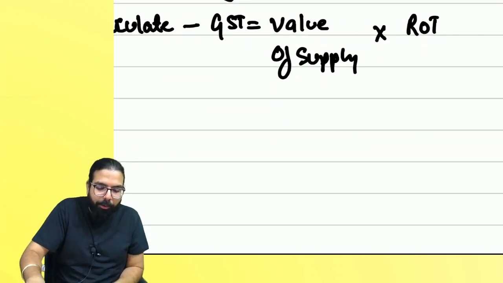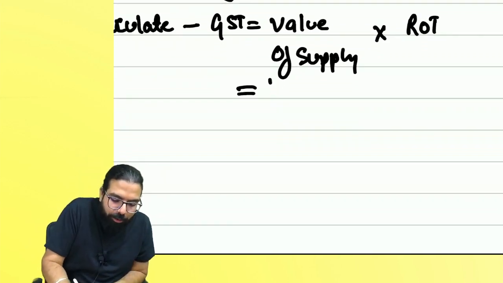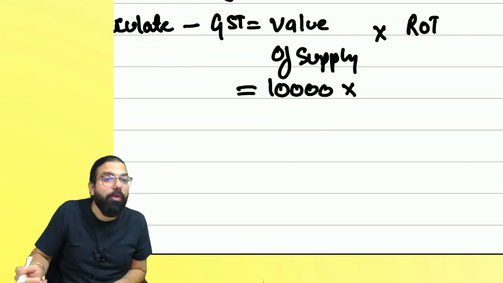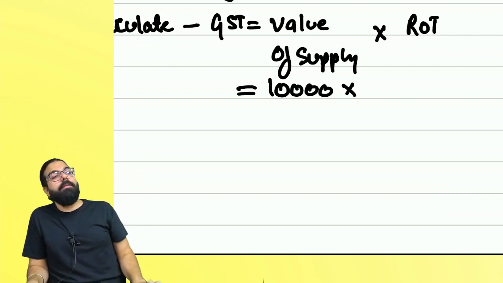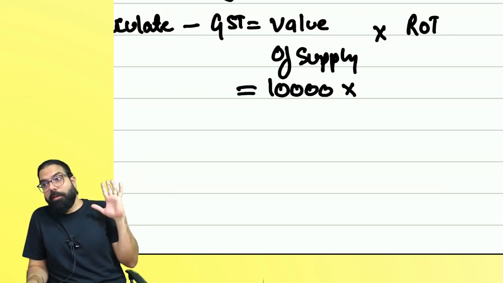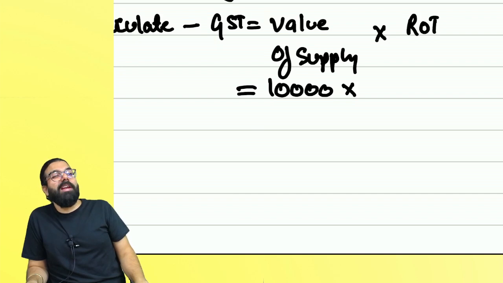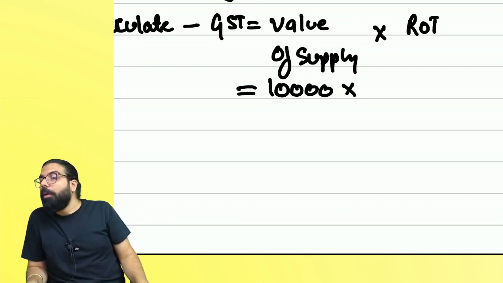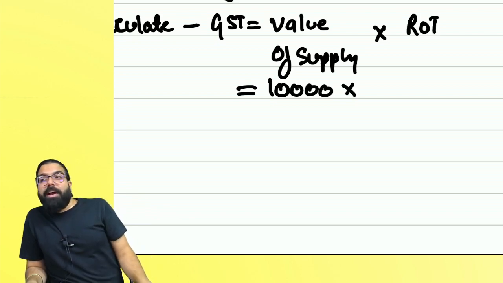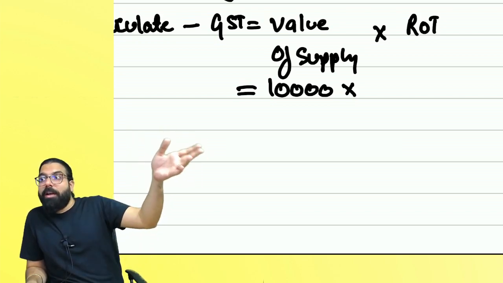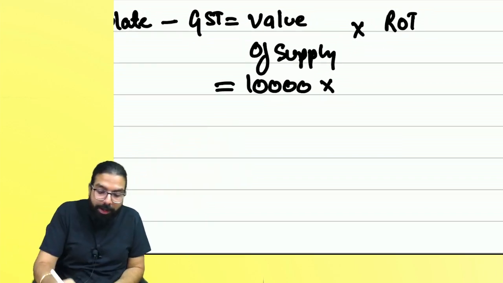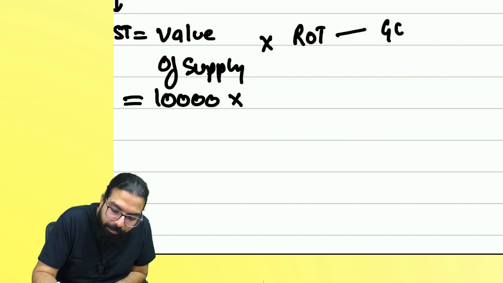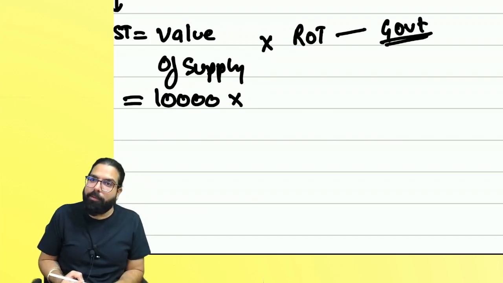I gave you the class supposedly for 10,000 rupees. You know, government decides the share for everything. Government says, Ramesh, for giving class, 18% I want. Ramesh, you are selling this public necessity item, I want only 5%. Ramesh, you are selling a luxury item, the one who can afford luxury can afford 28% also. Take 28 and give. So the rate of tax is always decided by whom? Government. Are we clear, everyone?